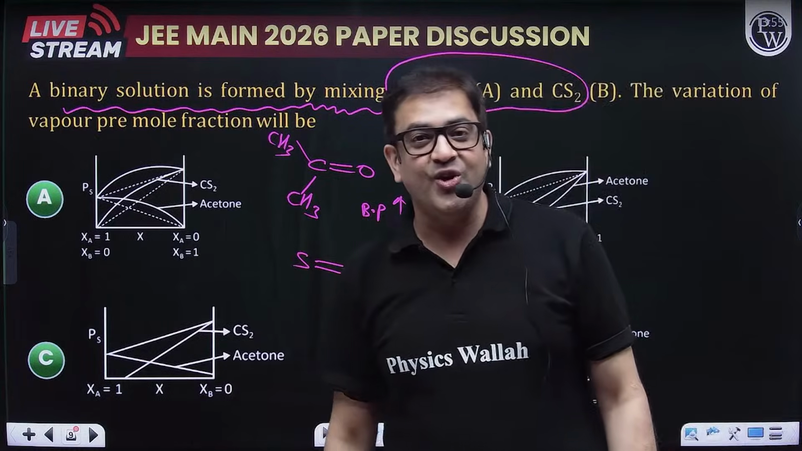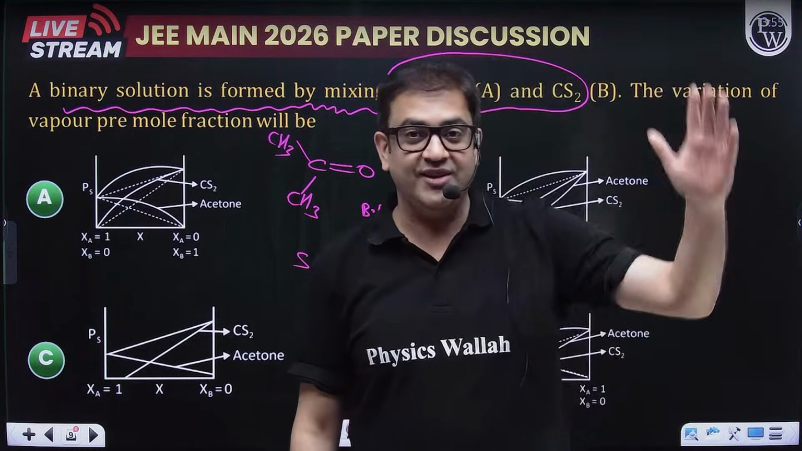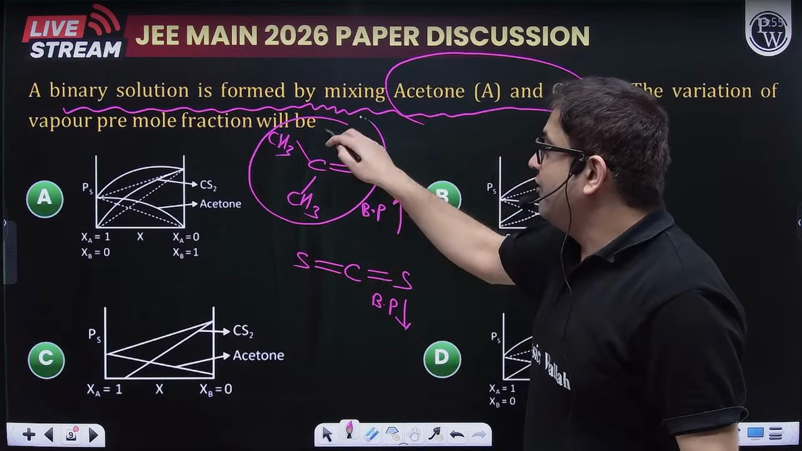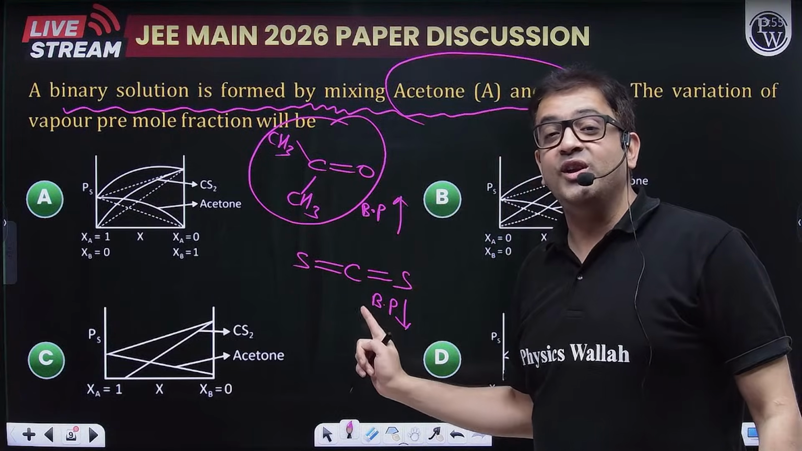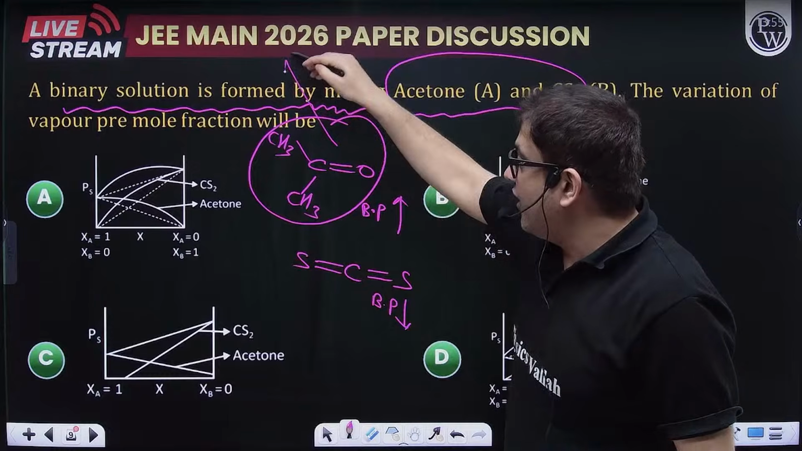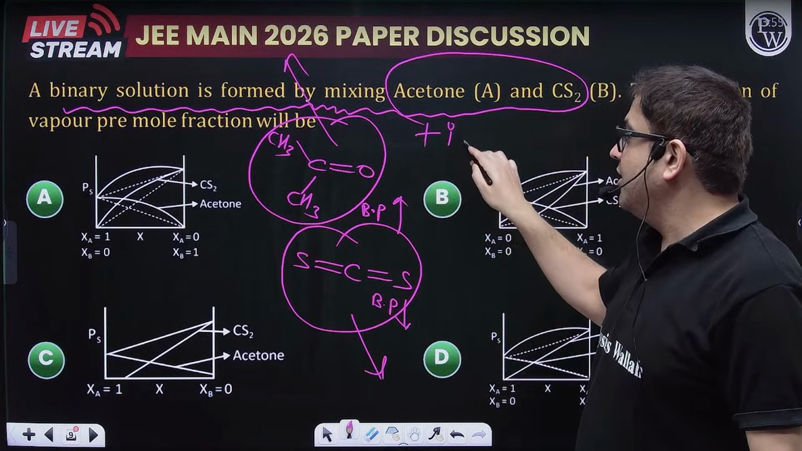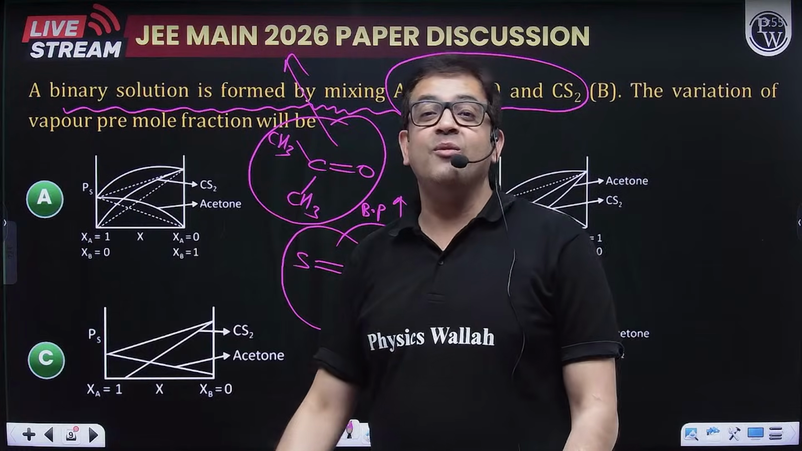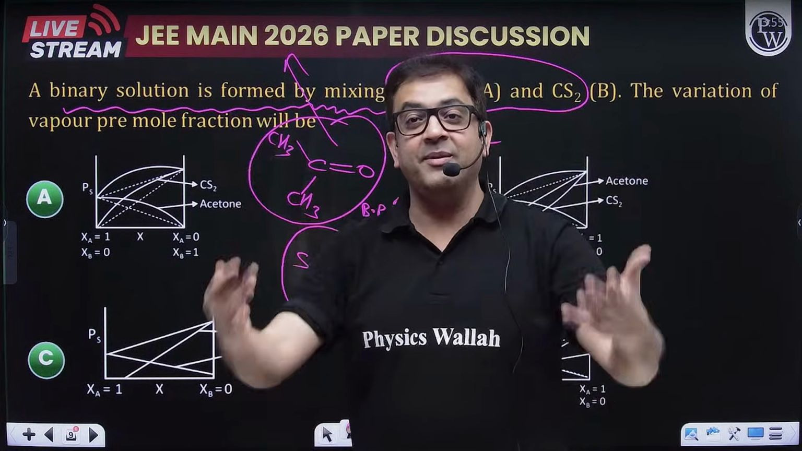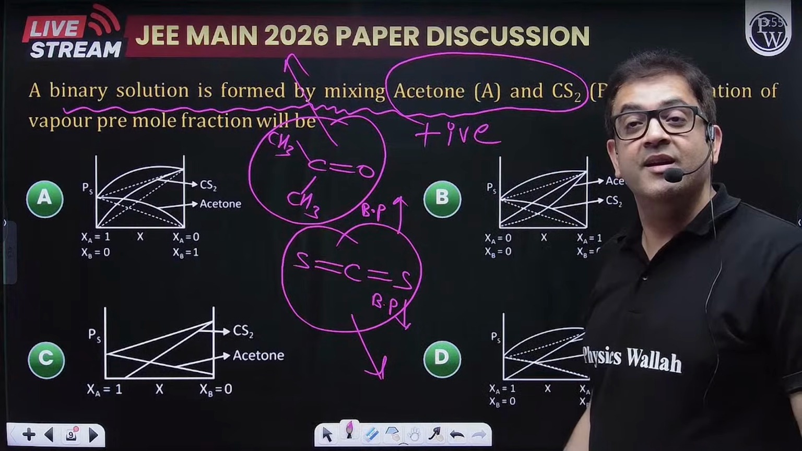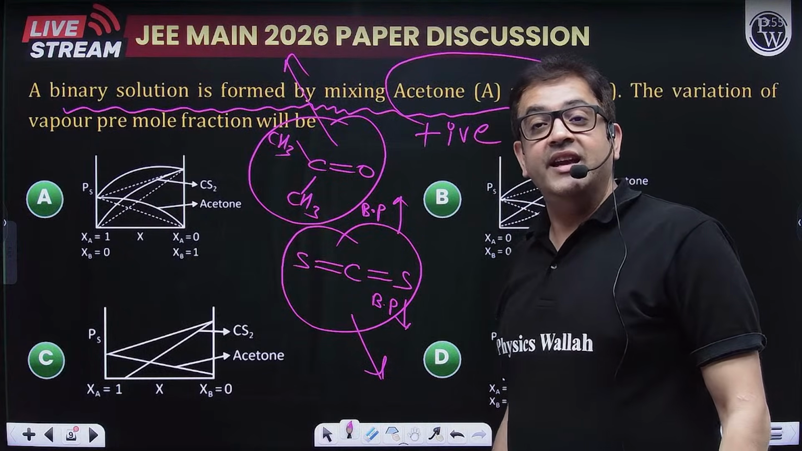But what type of non-ideal solution? It is showing positive deviation, because acetone will not like the non-polar molecule to intermix, so it will move away and the other will also move away, and they will result in a positive deviation from Raoult's law. So I hope everybody is with me. Sailesh is saying D, Pratik is saying A, Devraj is saying B.